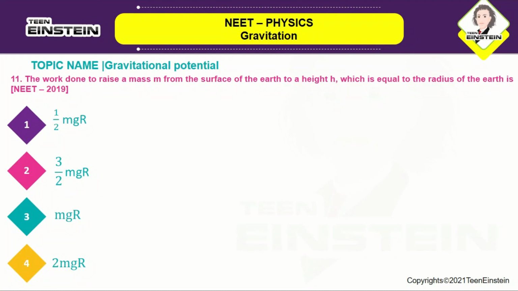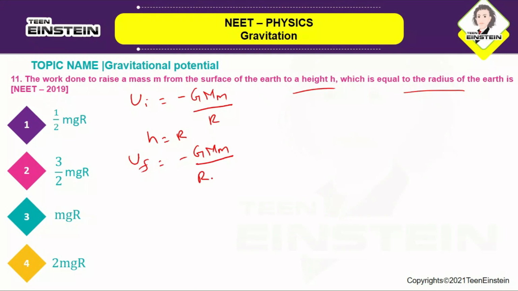Initial potential energy on earth's surface is given by U initial is equal to minus GMm by R, and final potential energy at a height h is equal to R, because they are saying the height is equal to the radius of the earth. That's what they have given in the question. Okay, so you will be getting final potential energy in the same way, minus GMm by R plus H. Okay, it is a similar kind of a question.